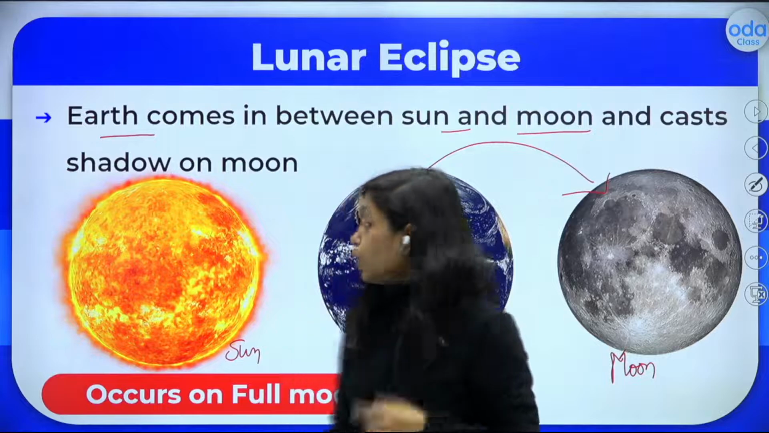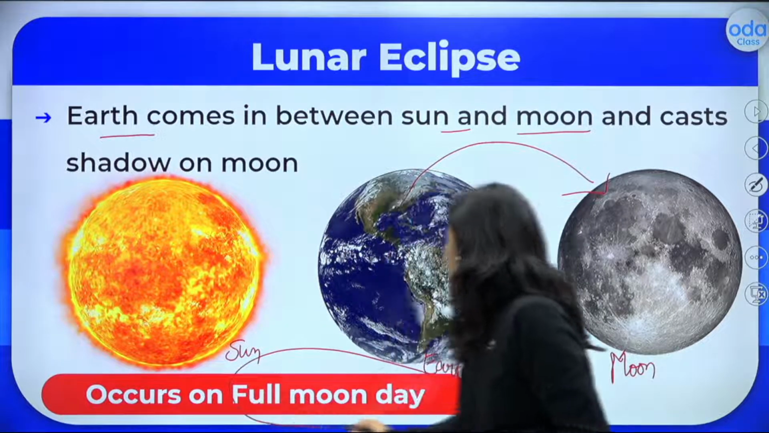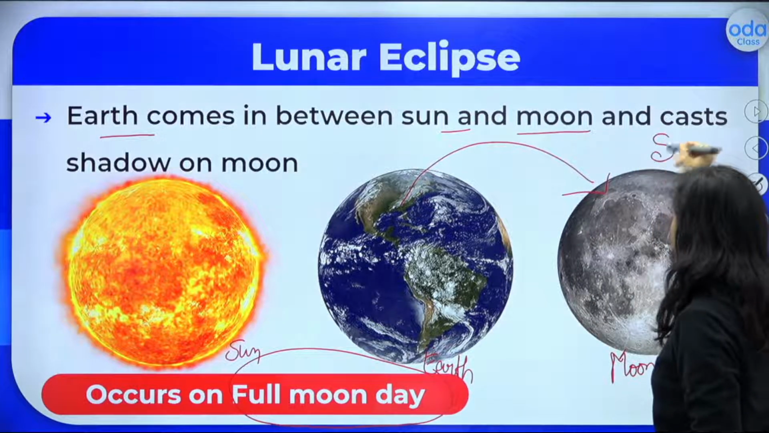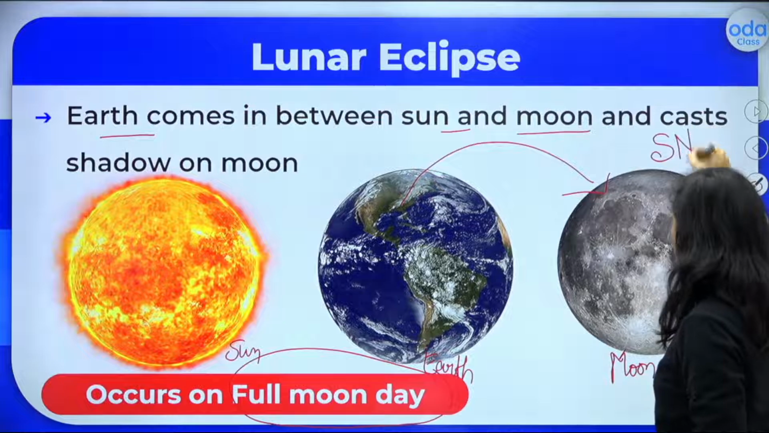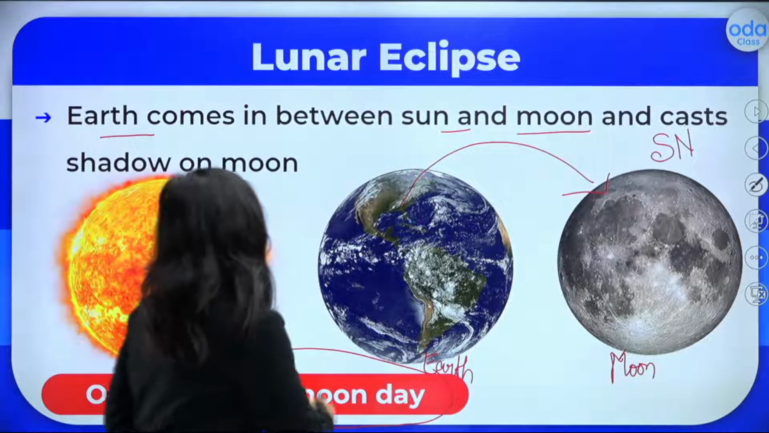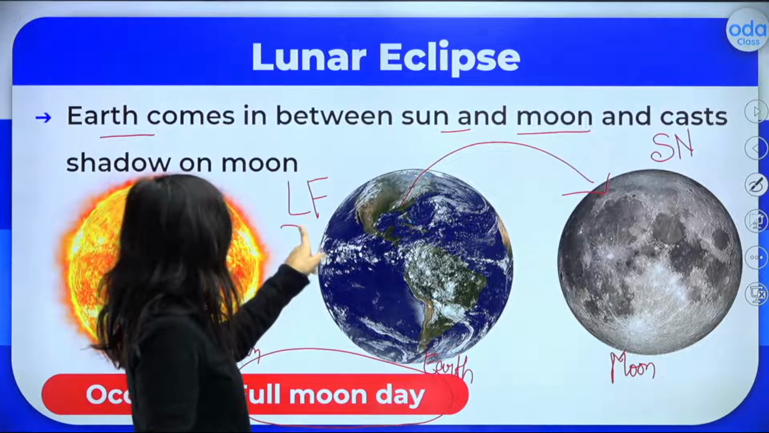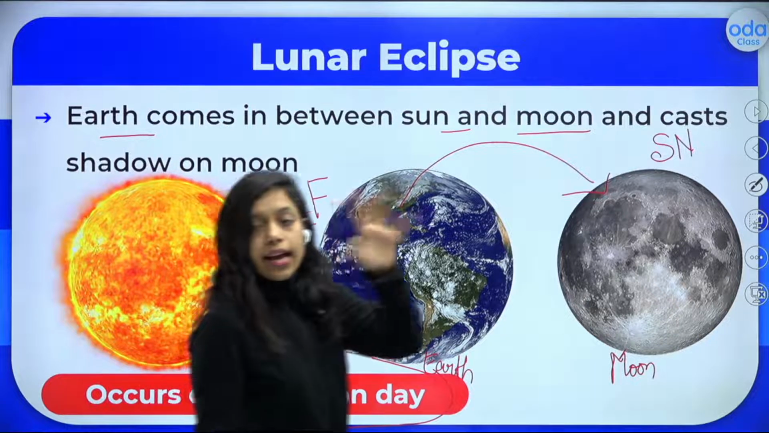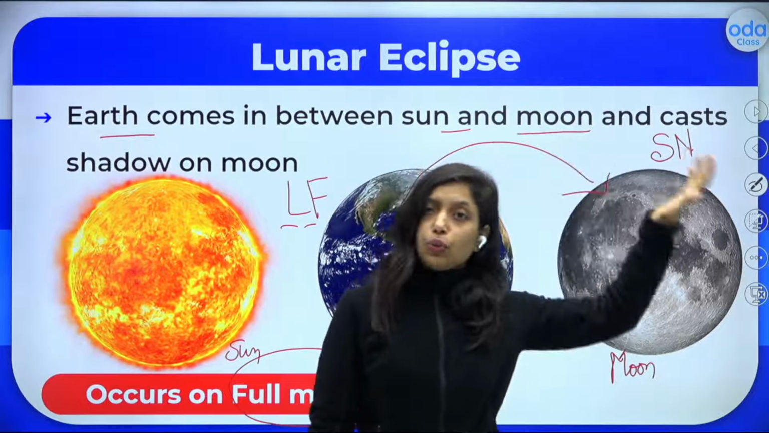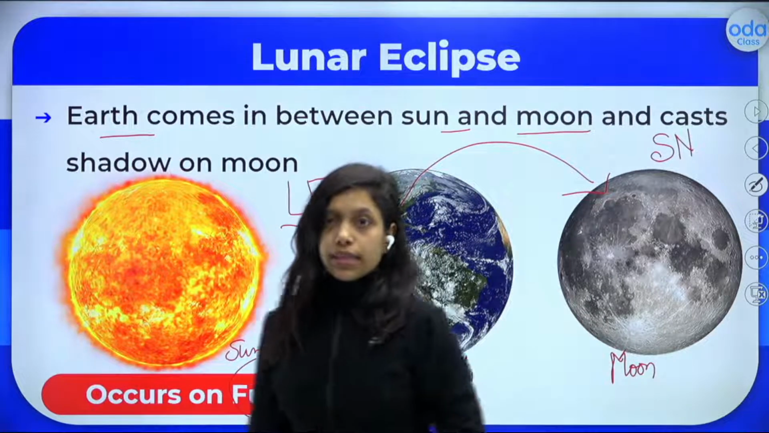And when does lunar eclipse happen? It occurs on full moon day. So you can easily remember something like this: SN. That is, solar eclipse happens on new moon day, and LF, lunar eclipse happens on full moon day. SNLF. Can you remember this? SN, that is solar eclipse happens on new moon day, and LF, lunar eclipse happens on full moon day. I hope it is clear.